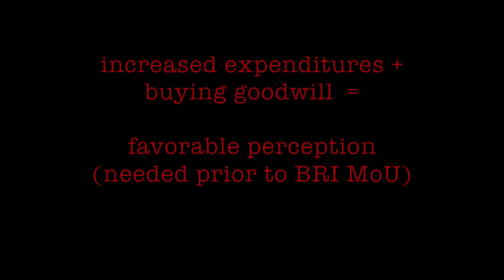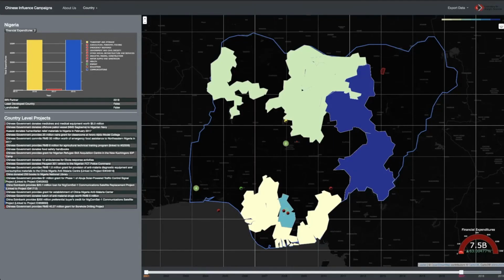So really, there's two main indicators we should look for. The first is that financial expenditures will increase that are aimed to buy the goodwill of people in the area, and that this goodwill tends to lead toward a favorable perception of China. Now that these factors have been determined, we can move over and see if any of these indicators are present within our Eswatini case.